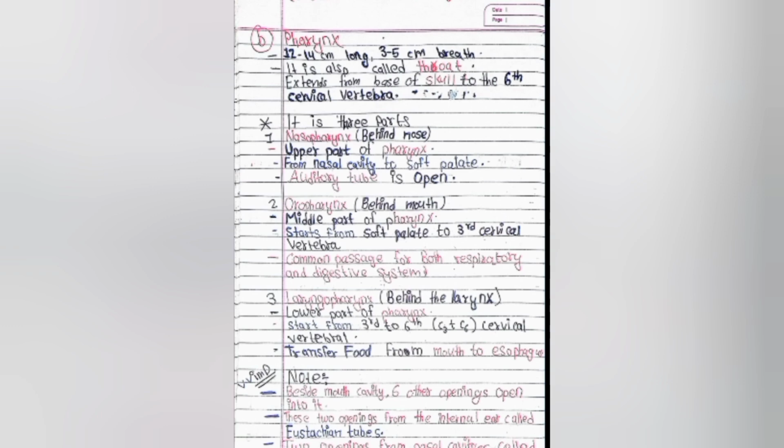Nasopharynx means behind the nose, or the upper part of the pharynx. It is from the nasal cavity to the soft palate. The auditory tube opens from here.